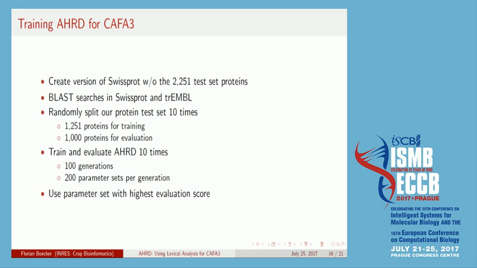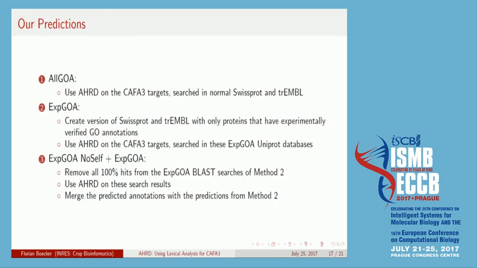We, of course, then perform BLAST searches on the special version of SwissProt and on TrEMBL, and then randomly split our protein set 10 times into 1,251 proteins for training and the remaining 1,000 proteins for evaluation. Then we trained and evaluated AHRD on each of those splits by performing 100 generations with 200 parameter sets per generation. And then we just used the parameter set that had the highest evaluation score at the end.